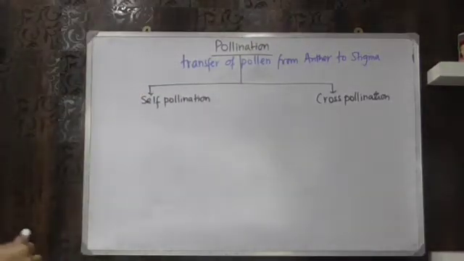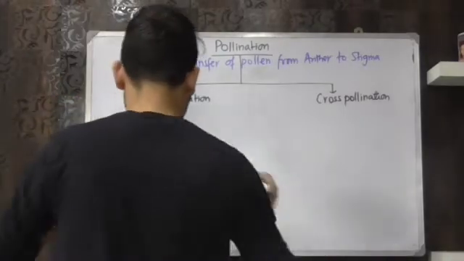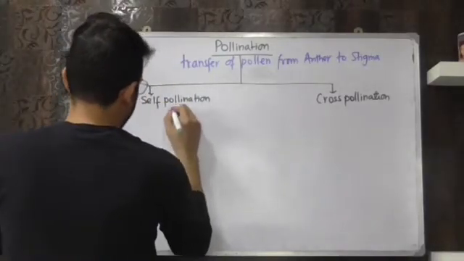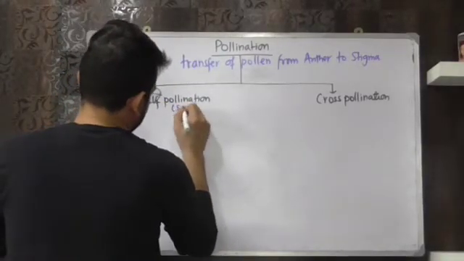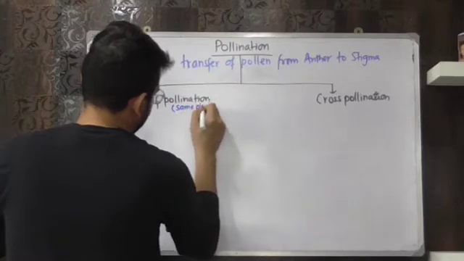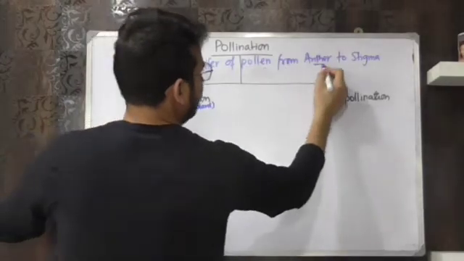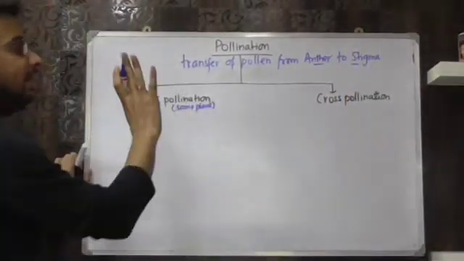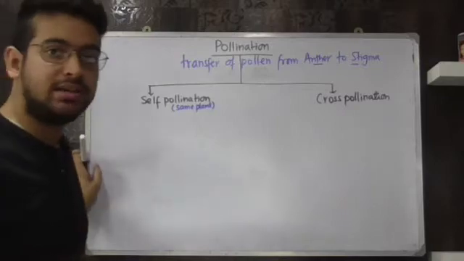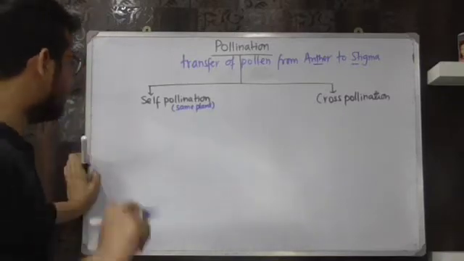If the transfer takes place in the same plant, that means if the transfer of pollen grains occurs from anther to stigma of the same plant, then that kind of pollination is called self-pollination. Now it is of two types once again.